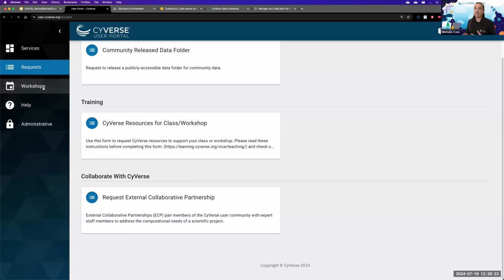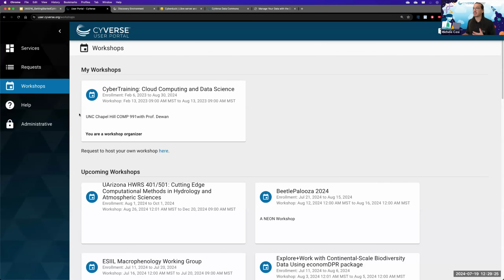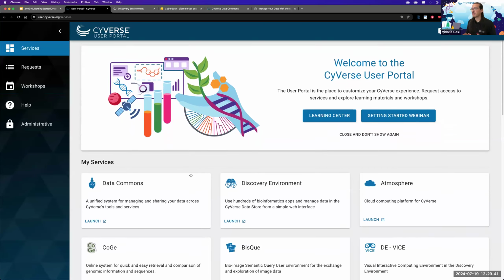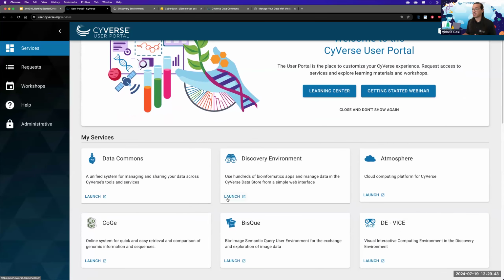And if you want, you can click on this workshop tab on the left. If you see a workshop that's using CyVerse and allows you to join, you can go ahead, mail the organizer, and ask to be part of that specific workshop. I'm going to go back to services now, and I'm going to launch the Discovery Environment.